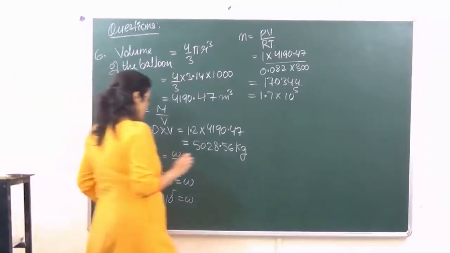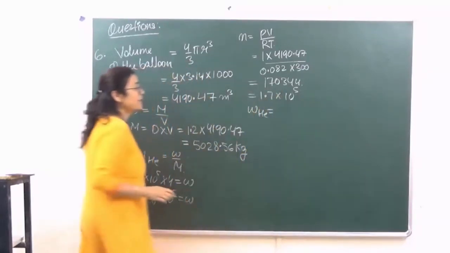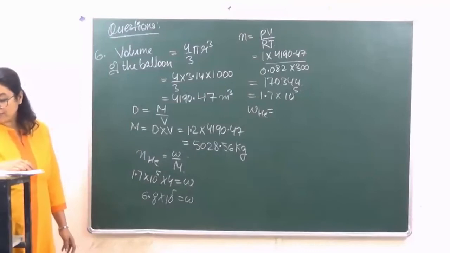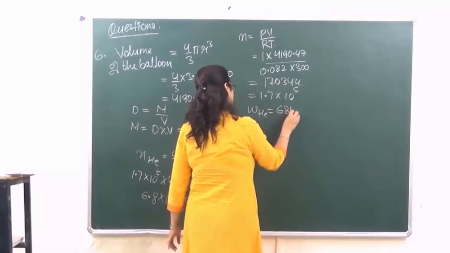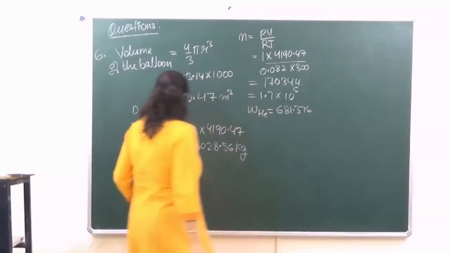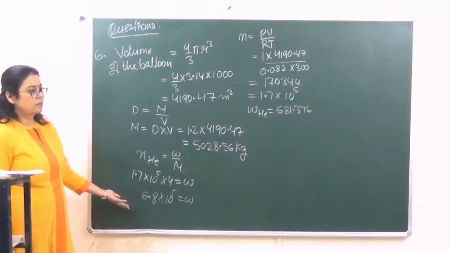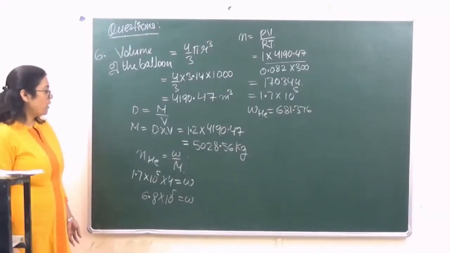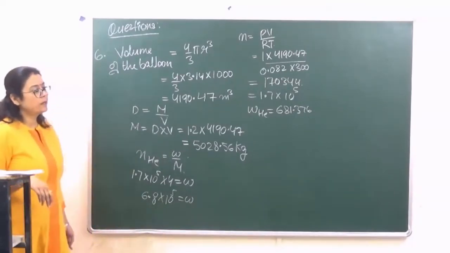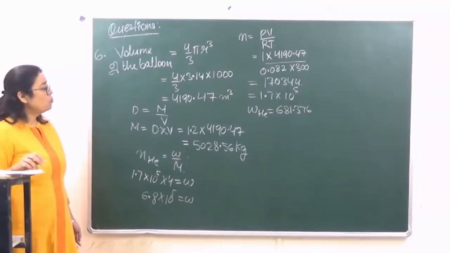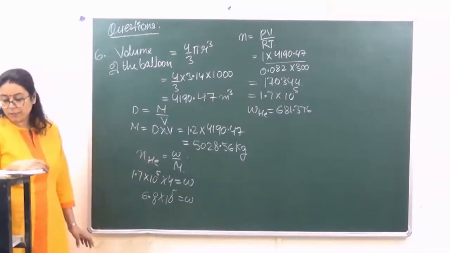If you're not converting it into scientific notations. Now the mass of helium, if you're multiplying this by 4, then the mass of helium is coming to 681.376 kg. And what are we getting over here? Almost the same. ठीक है? So 681.376 kg, that is going to be the weight of helium. Clear? अब यहाँ पे जब हम लोग weight of helium हमारे पास आ गया और हमारे पास यहाँ पे mass भी आ गया, what is going to be the payload now?